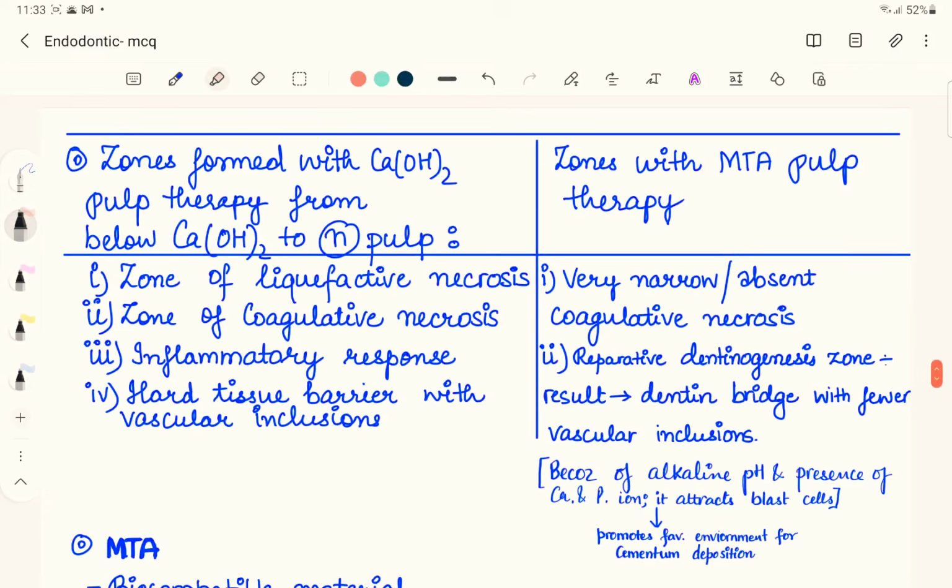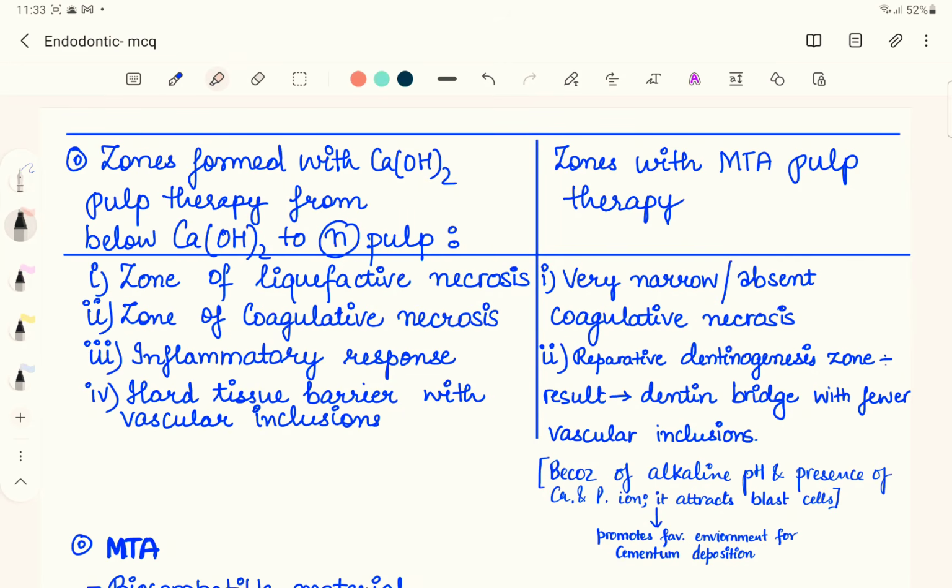Now, if you talk about calcium hydroxide, that is also alkaline in nature. If you talk about MTA, that is also alkaline in nature. So the main property is that it is going to soothe the pulp, or it is going to have a soothing property since it has got alkaline nature, right?